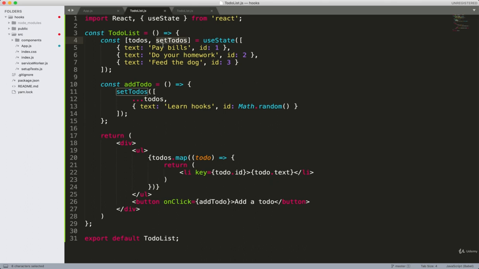And I think it's pretty awesome because we couldn't ever do this in the past. We'd always have to use a class component to use state. But now all we need to do is use one simple hook function to do all of that in functional components. This useState hook, all right? So tuck that under your hat, and we'll take a short break here, and we'll see what to do in the next lesson.